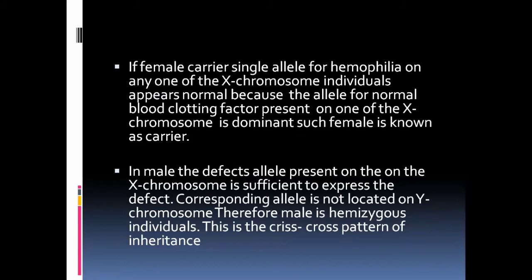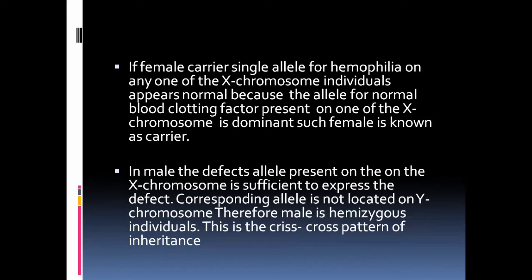Here you have to consider that if the female is a carrier, she has a single defective allele. If the father has the hemophilia disease, the X individual appears normal because the other alleles are normal. Blood clotting depends on the clotting level of the blood, or the time of blood clotting. The defect occurs in one X chromosome, but the other X chromosome is dominant, hence she is called a carrier.